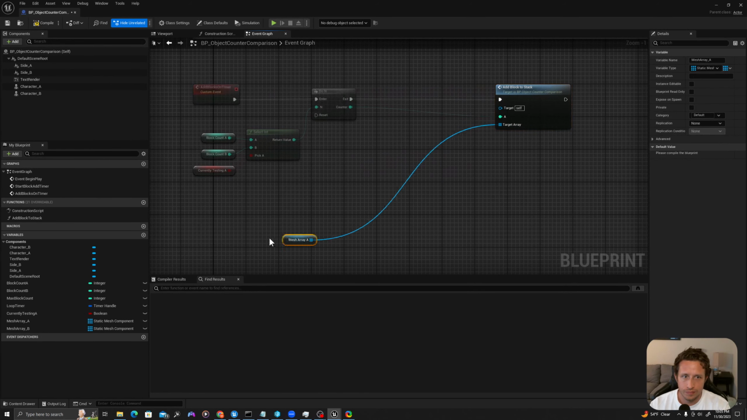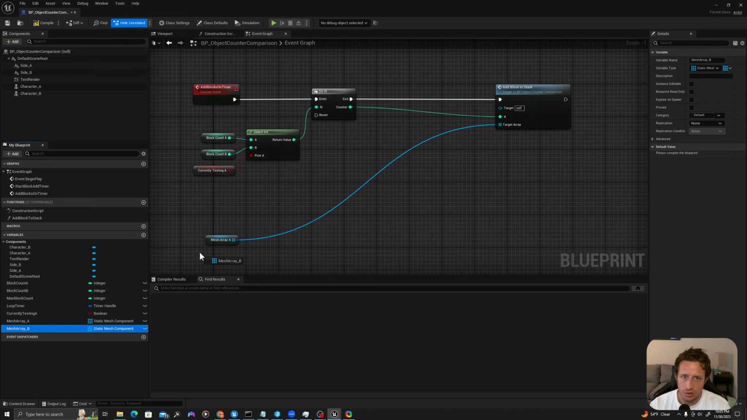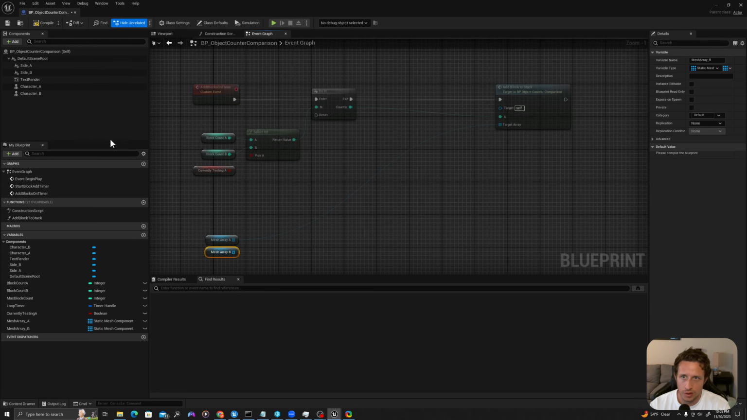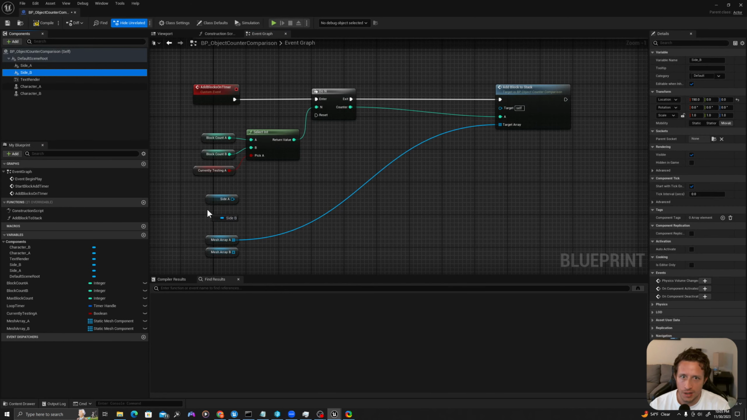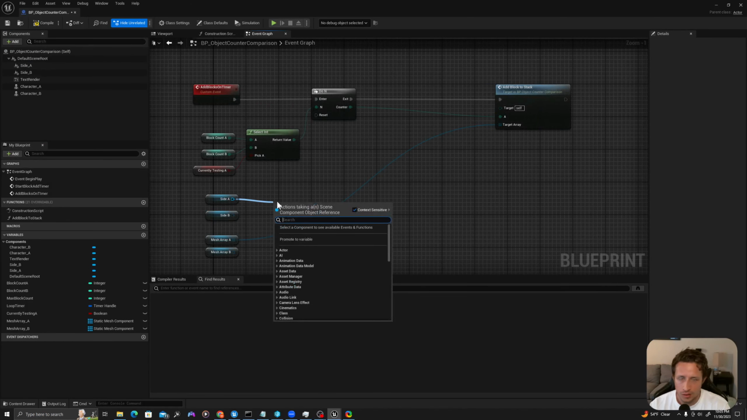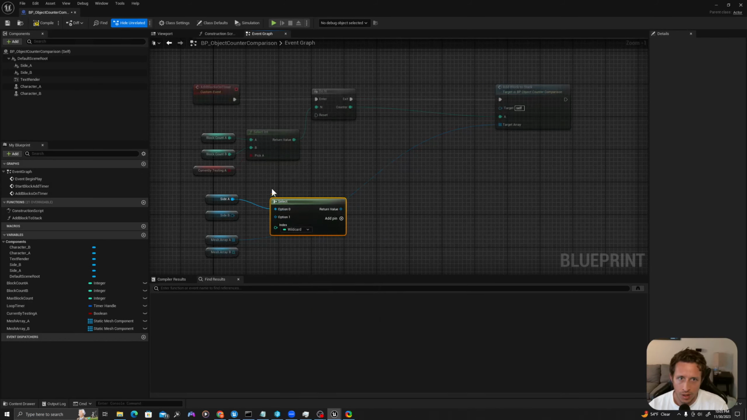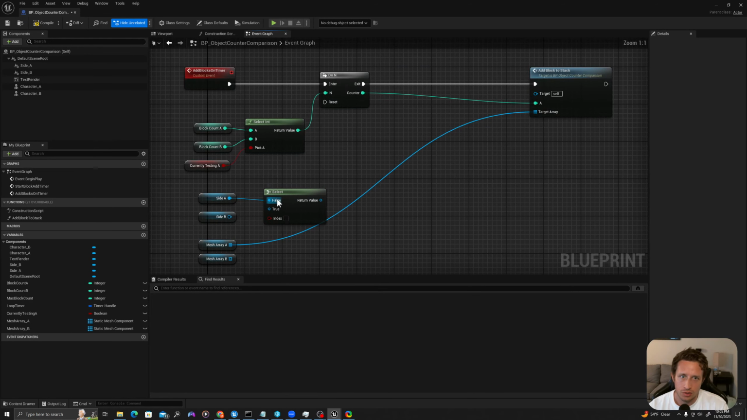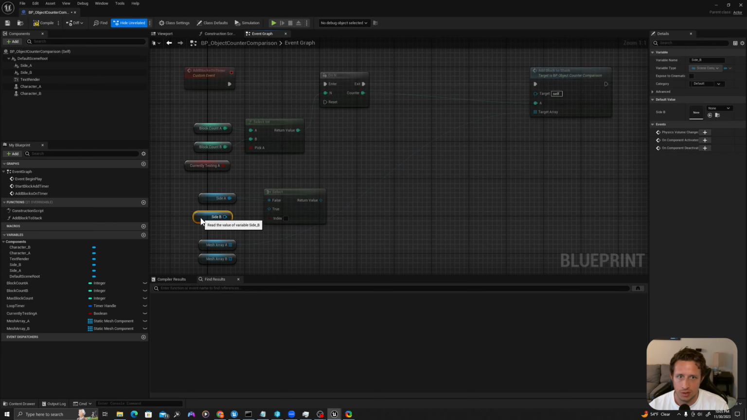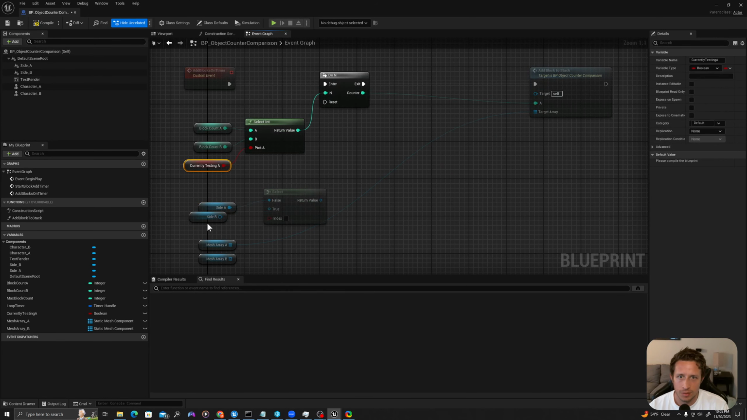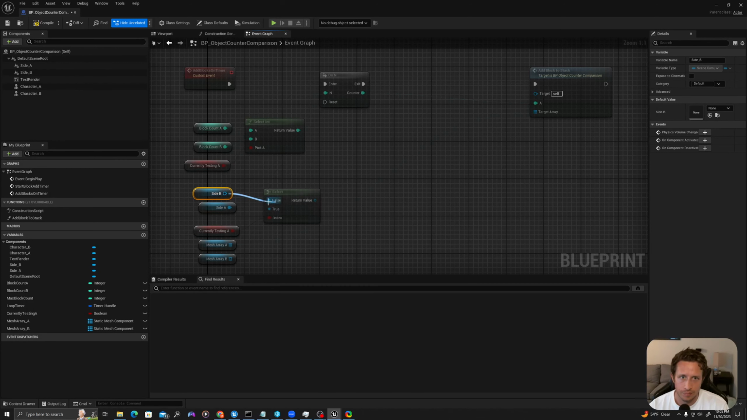I'll drag my mesh array B over here, and I'll grab my side A and my side B. I'll say select and use this one right here. And I'm going to change this index to a Boolean. Make sure that you don't get these mixed up. If I'm saying currently testing A, I want A to be the true one. So make sure that you don't mess this up here.